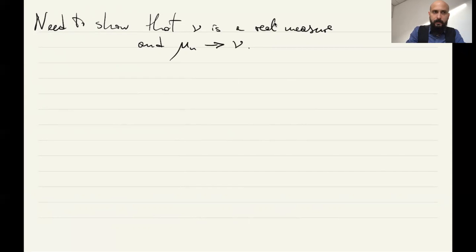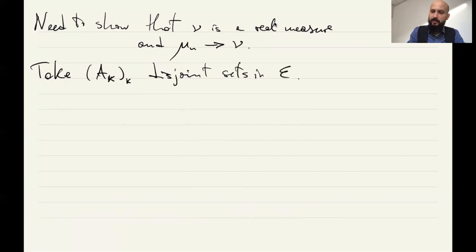So take a sequence A_k, disjoint, or a decomposition of sets, disjoint sets in E. I need to show this is a real measure, right?